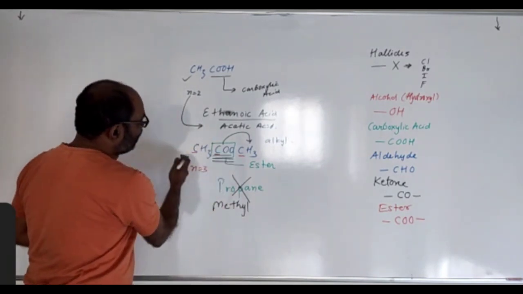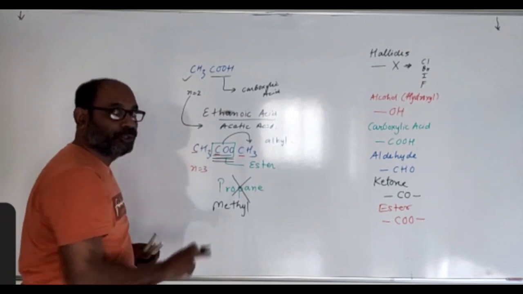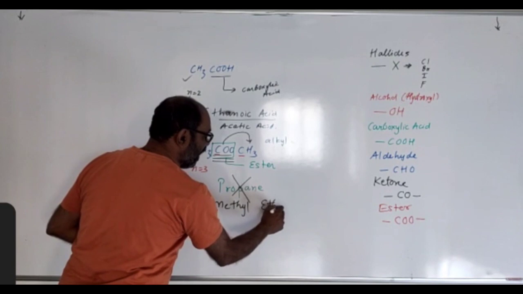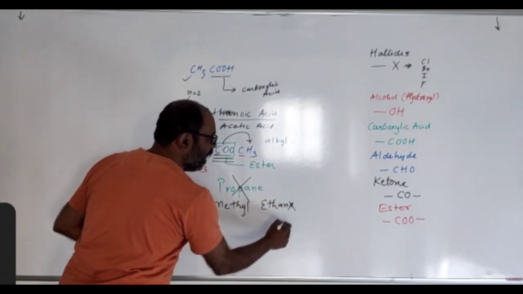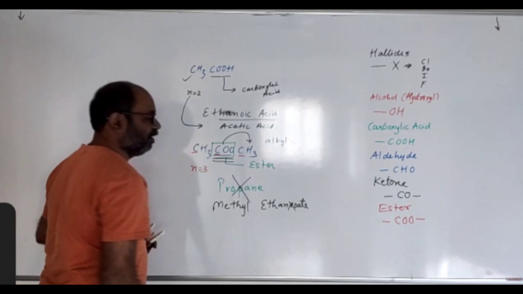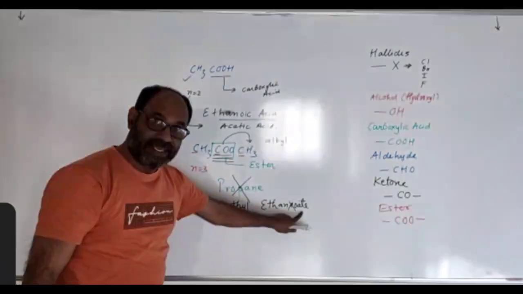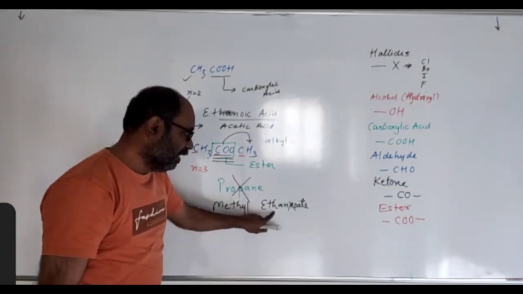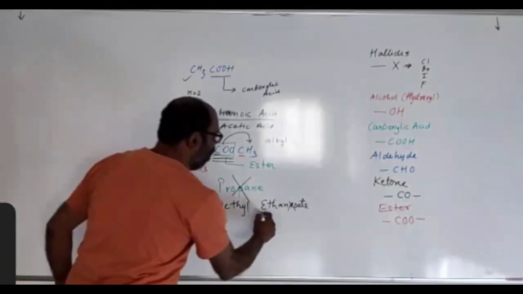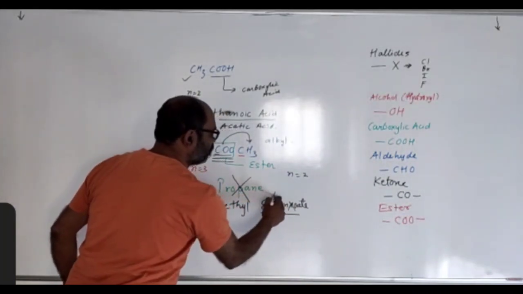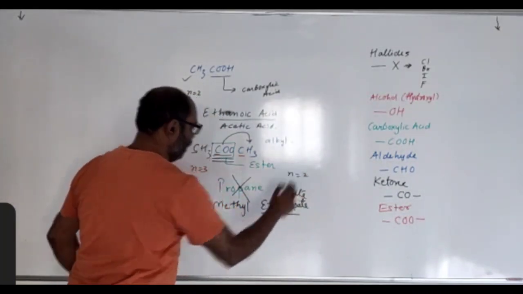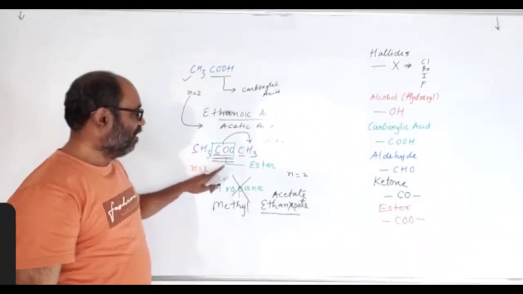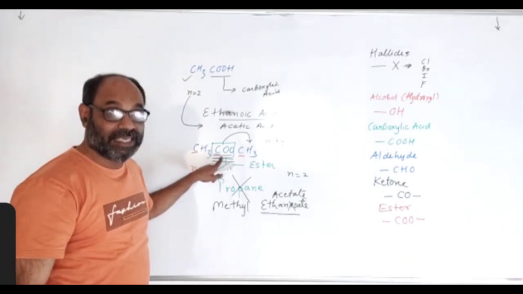Now, what are the rest of the number of carbon atoms? 1 and 2. So, for 2, you can write ethane. Remove E and write OATE. For ester, this ATE is compulsory in nomenclature. So, this is methyl ethanoate. But for N equal to 2, it is also called acetate. So methyl acetate is the name of this compound, and the functional group present in it is COO.